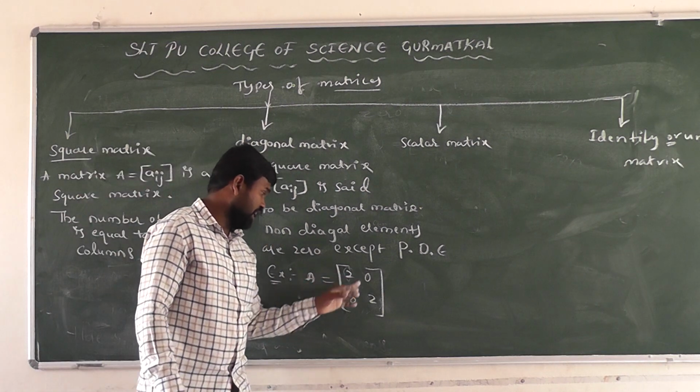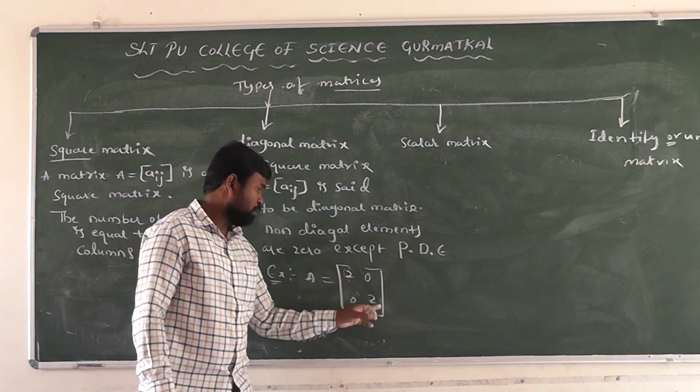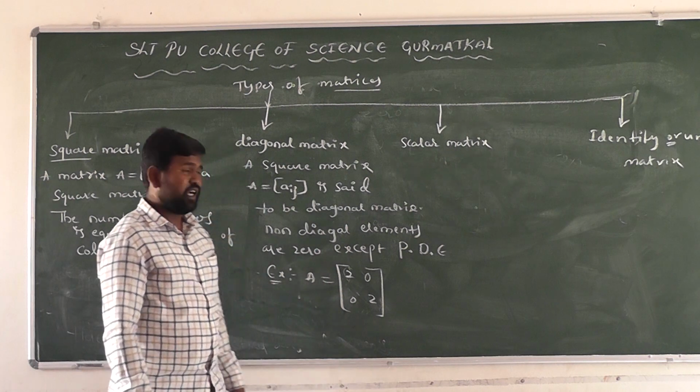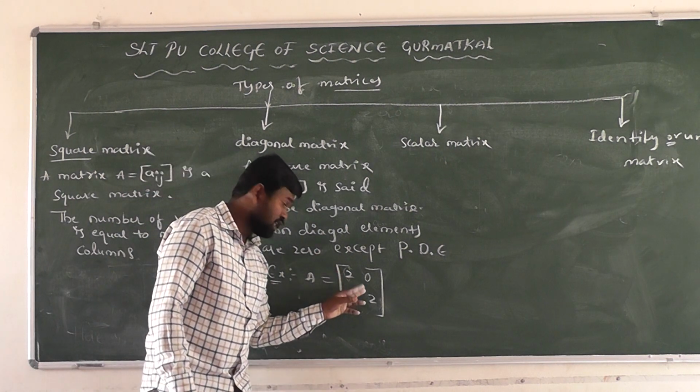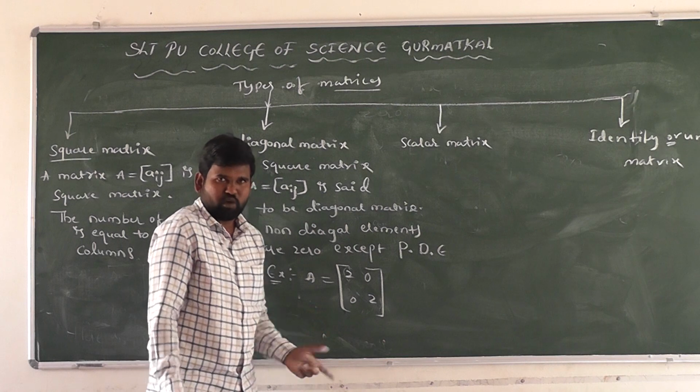And the remaining example is also an example for a diagonal matrix, right? What is meant by diagonal matrix? Non-diagonal elements are 0 except the principal diagonal elements. The principal diagonal elements may be the same, or they may be different. It's no problem.